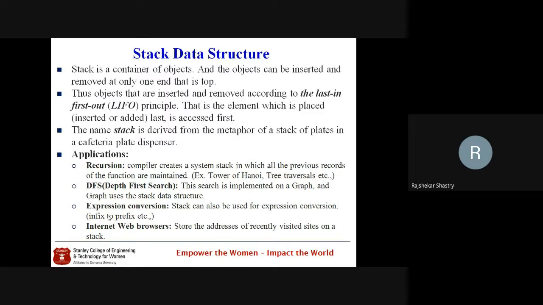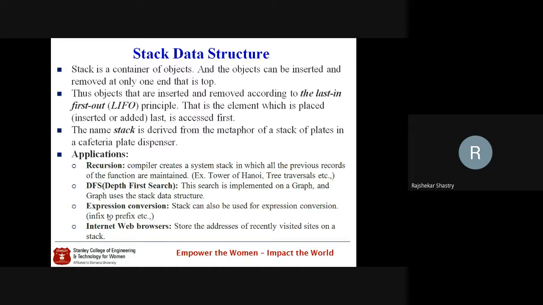Because in the data structure class we defined basically two types of data structures. One we call linear data structures, and the other type is non-linear. So, linear, yes sir, it is linear. Stack is a linear data structure where the two common operations, insertions and deletions,